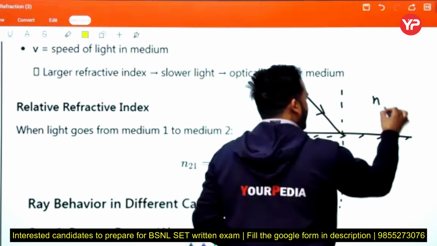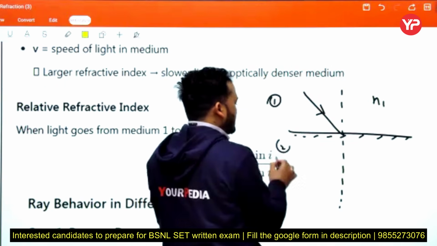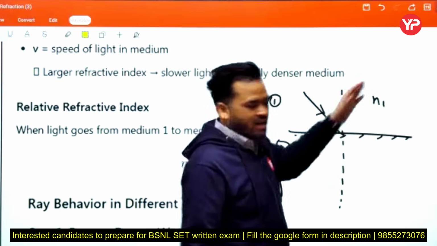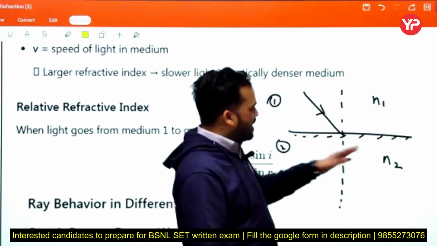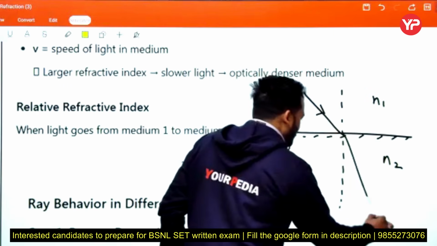This is medium 1 and this is medium 2. In medium 1 the refractive index is n1, and here the refractive index is n2. We assume n2 is greater than n1, then the refracted ray bends like that.